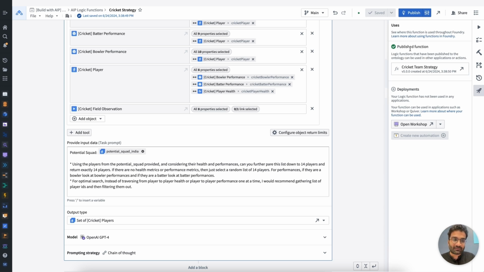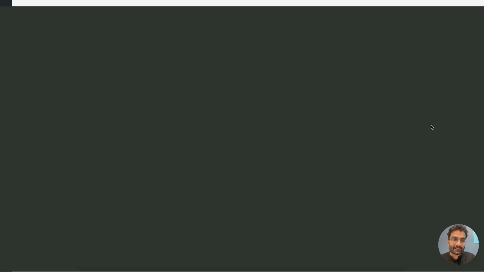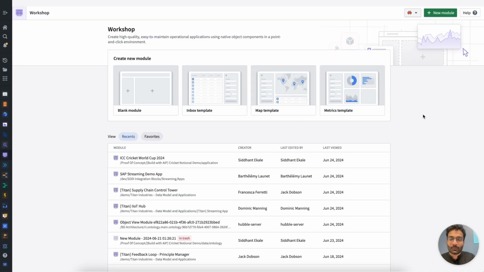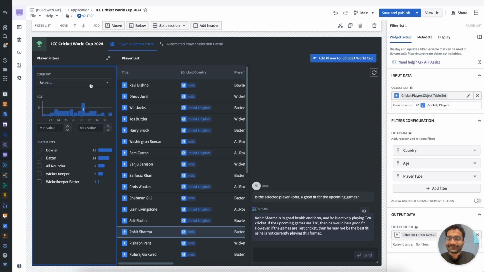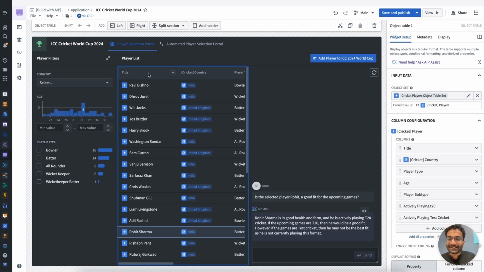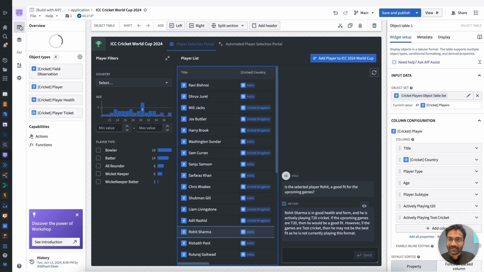After publishing this function, I was going to create an application in Workshop, which allows me to consume the ontology and build end-to-end operational applications. I'm not going to build one from scratch here because I was already playing around with one before. In this case, I had tried curating a command center for a coach to come in and filter the players they wanted to look at, either by country or by the type of player or by both. And these are widgets that are backed by the ontology.